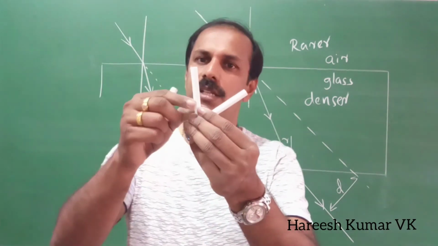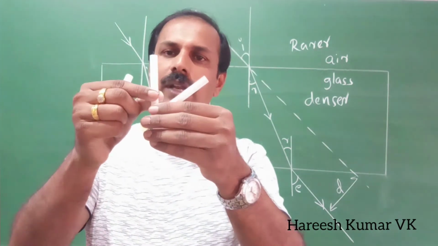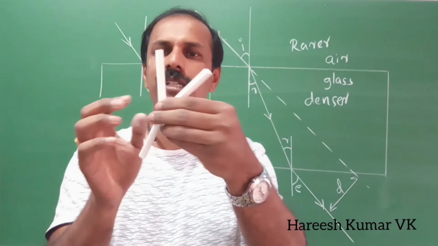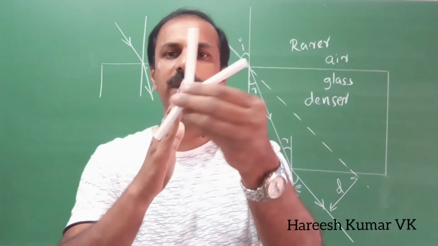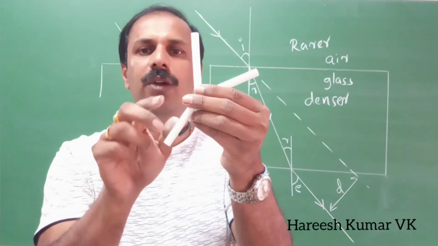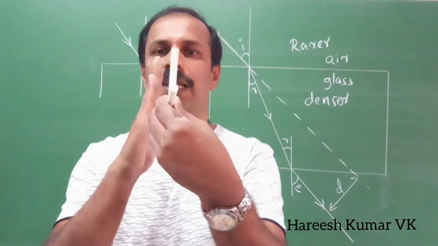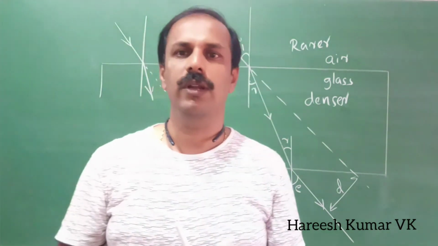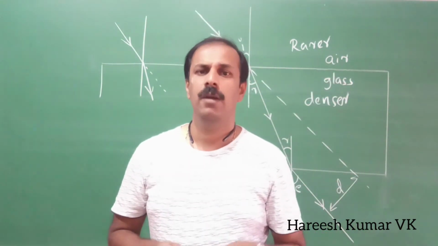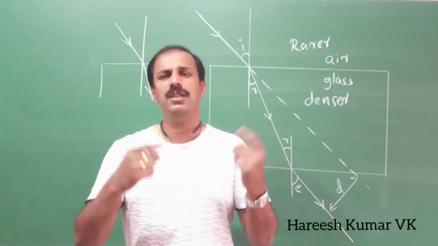Same meaning, this is the normal, this is our incident ray, this is the refracted ray. These all are in the same plane, like this. So that is the meaning of that. It is similar to the second part of the law of reflection, but there it was reflection, here it is refraction. That is the difference.